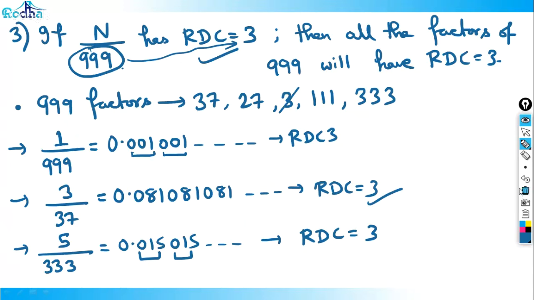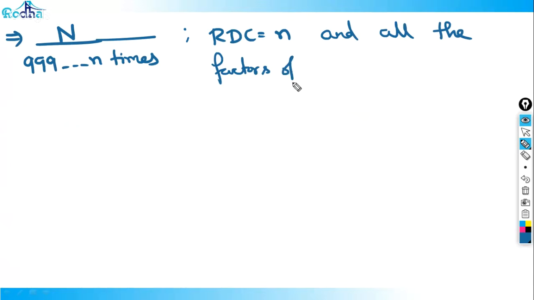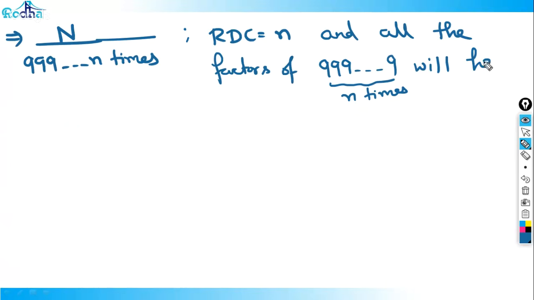So let me generalize it now. n divided by 999 n times, its RDC is equal to n, and all the factors of 999 n times will have RDC equal to n.